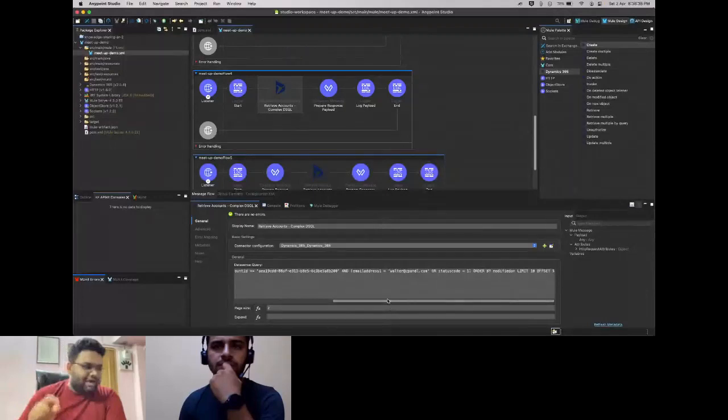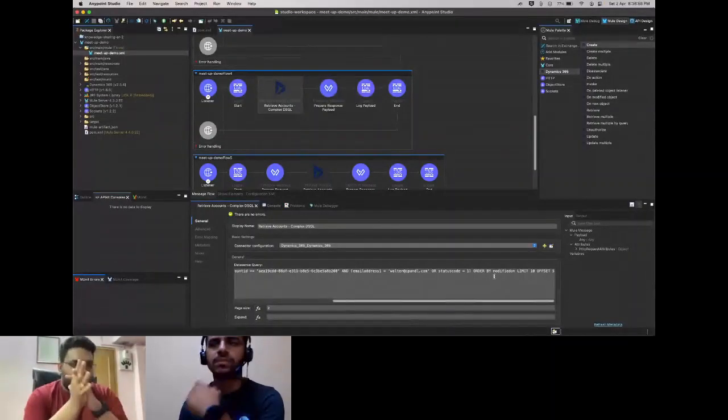There's a where clause. There's a select, and at the end, I'm doing an order by, a limit 10, and an offset as well. So if you want to do any kind of pagination, you can do it with Dynamics. If your integration needs that, you can limit it, you can offset it.